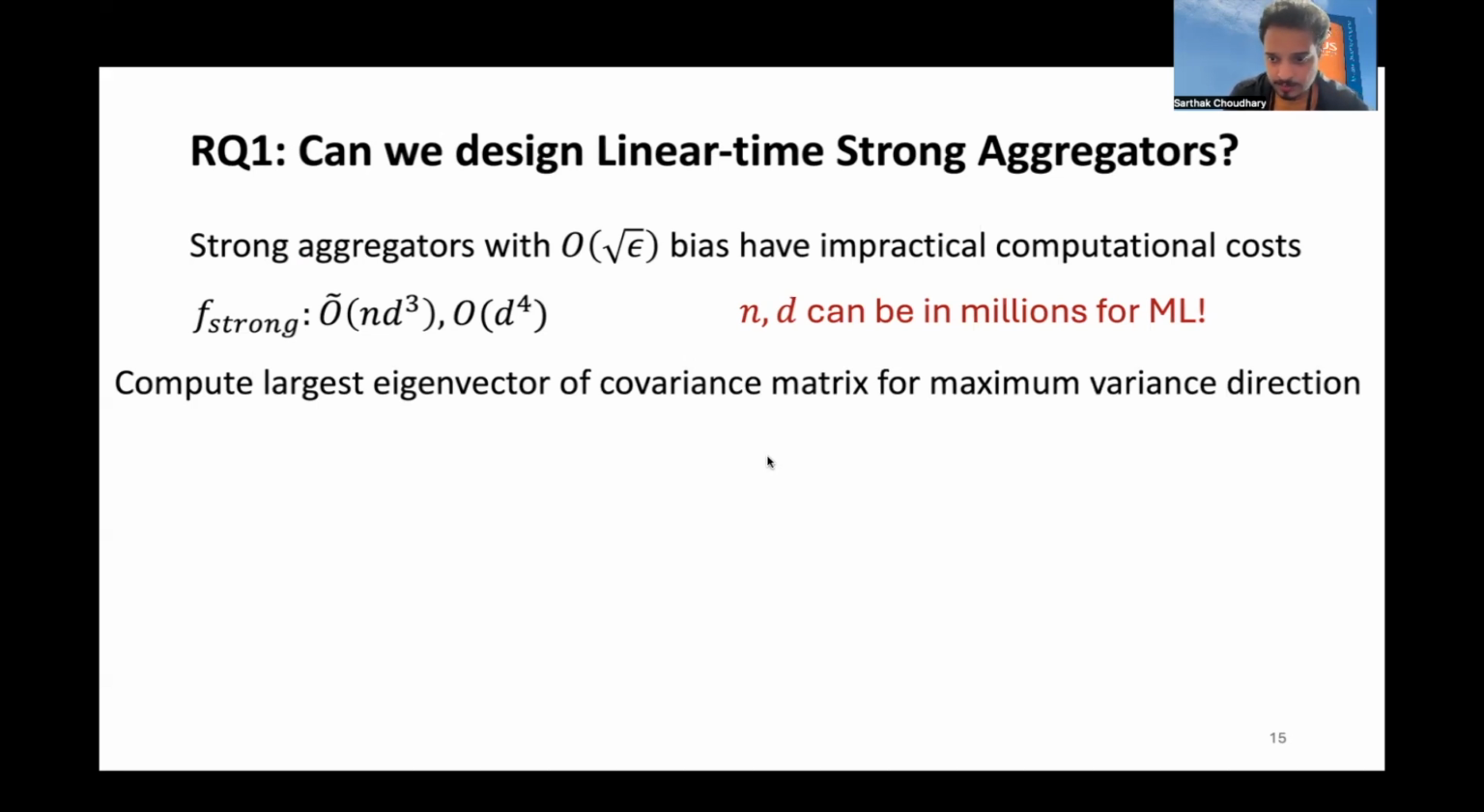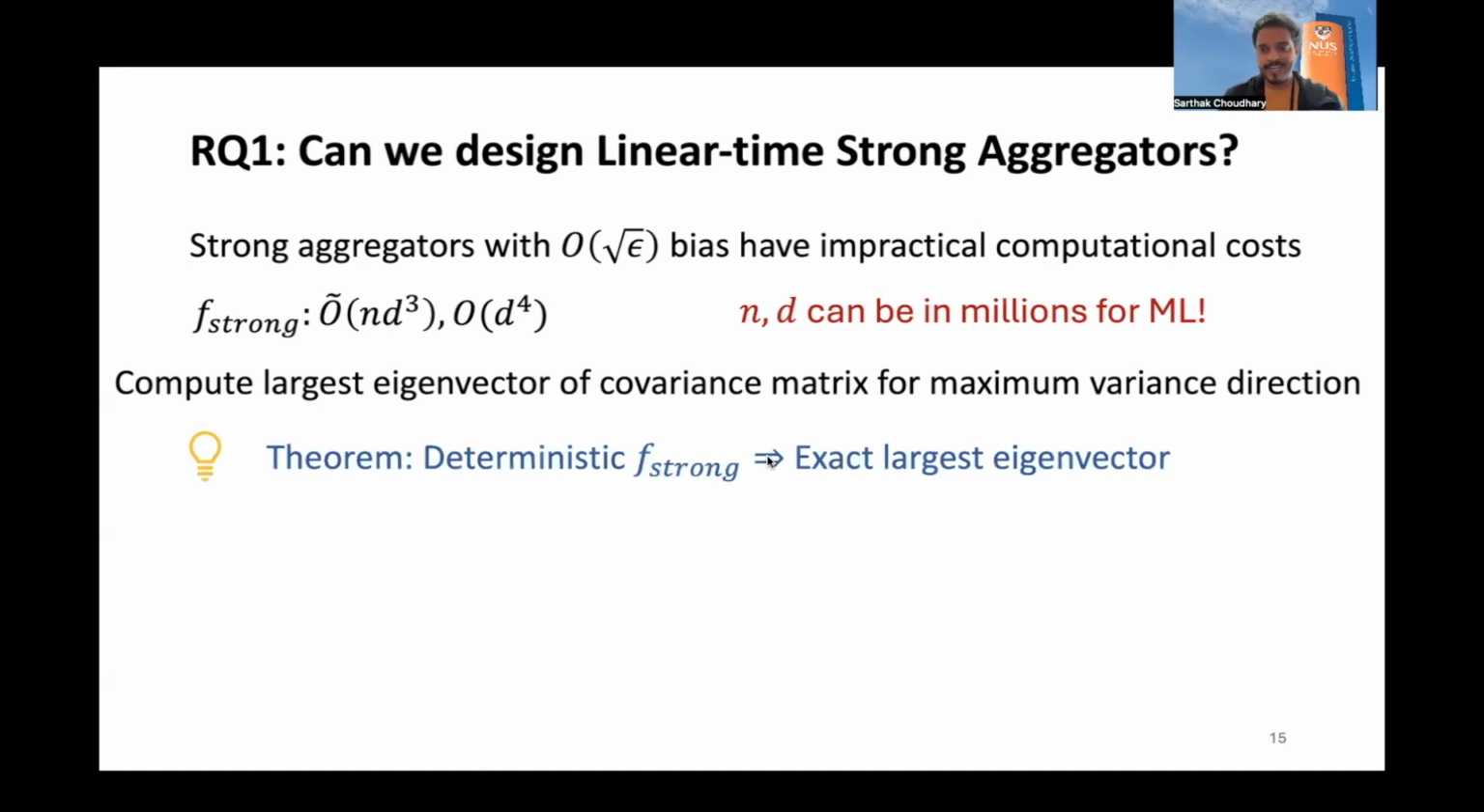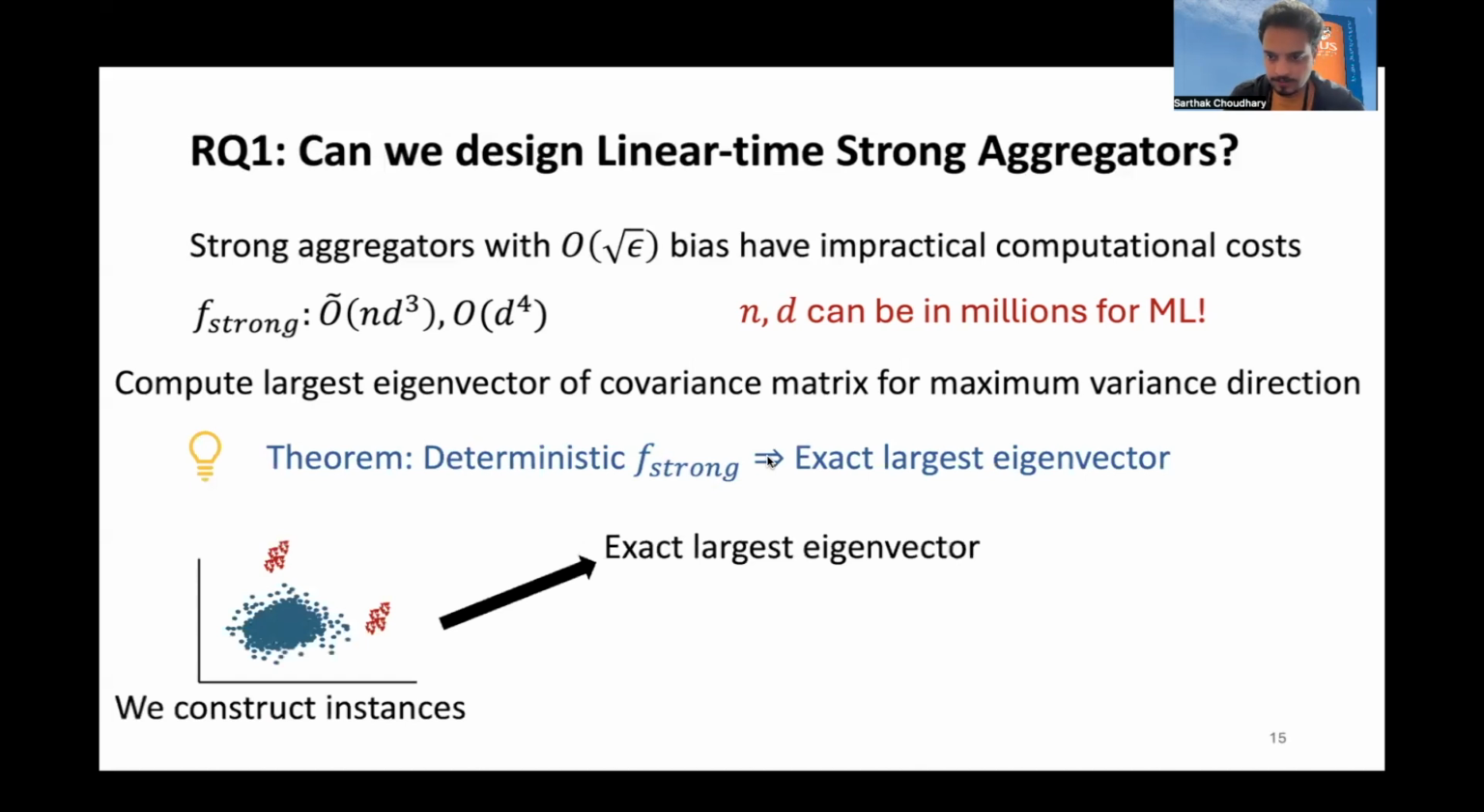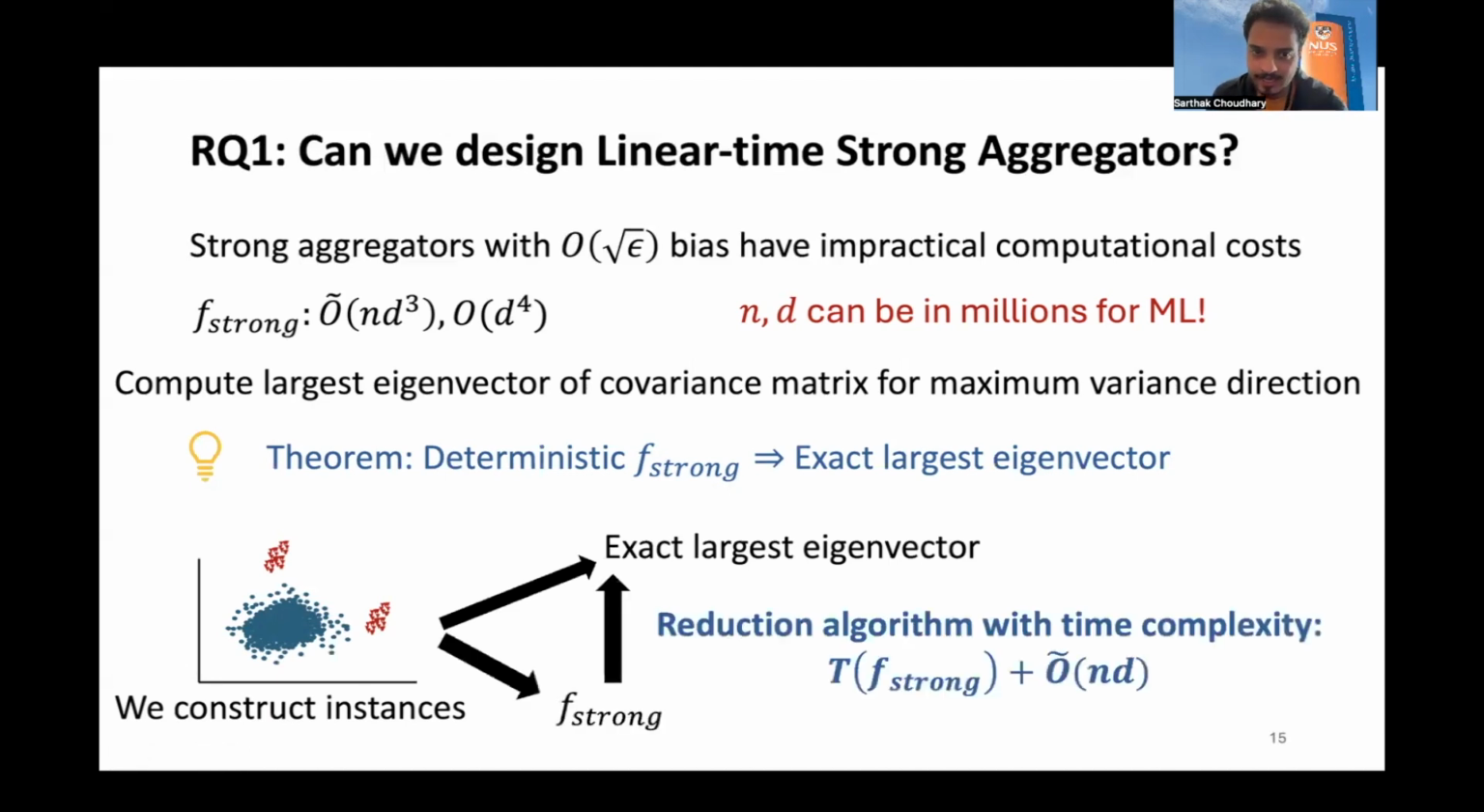Our first contribution in this work is that we show that any deterministic strong aggregator will be at least as computationally expensive as computing the almost exact largest eigenvector in the worst case. We show this with a reduction proof. We construct instances where if we have access to a deterministic strong aggregator, then it can be used to compute the exact largest eigenvector with the following time complexity. So to the best of our knowledge, for such instances, computing the largest eigenvector takes so much time.